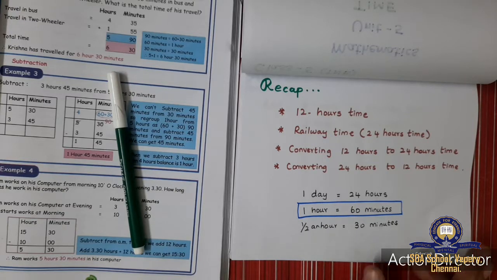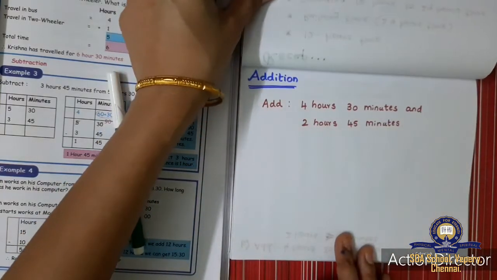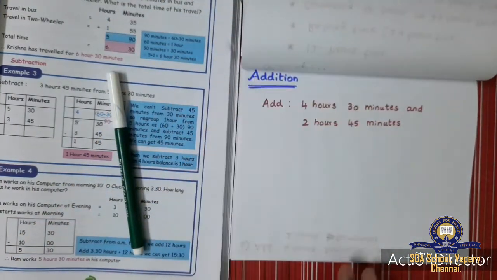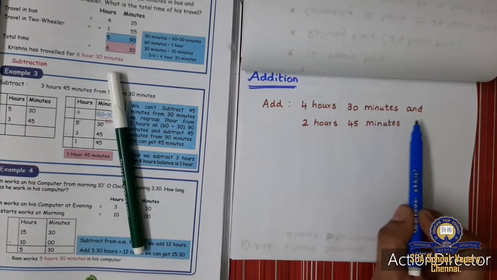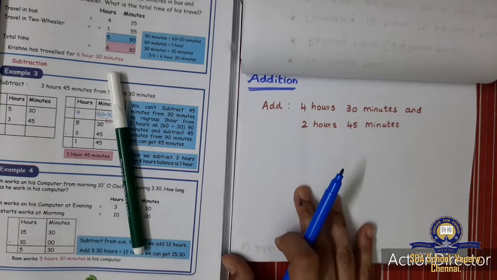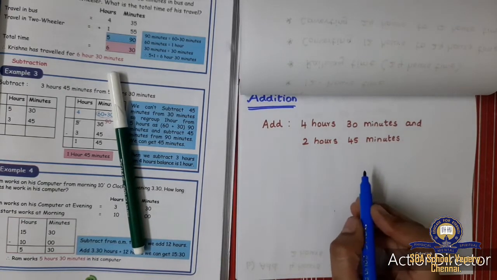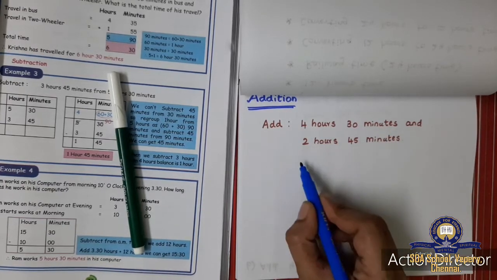Okay, so we shall do some addition in time. We are going to add 4 hours 30 minutes and 2 hours 45 minutes. So before adding, you will name the hours and minutes.